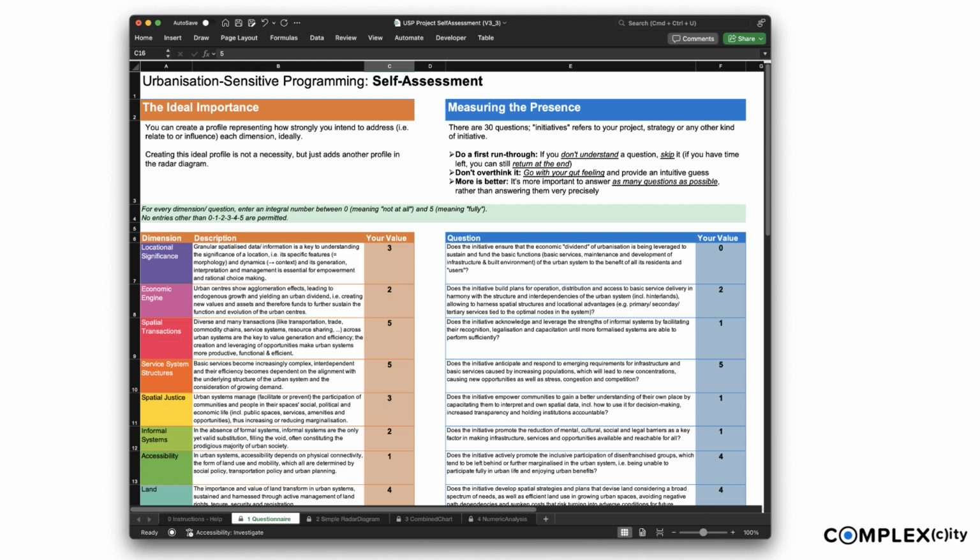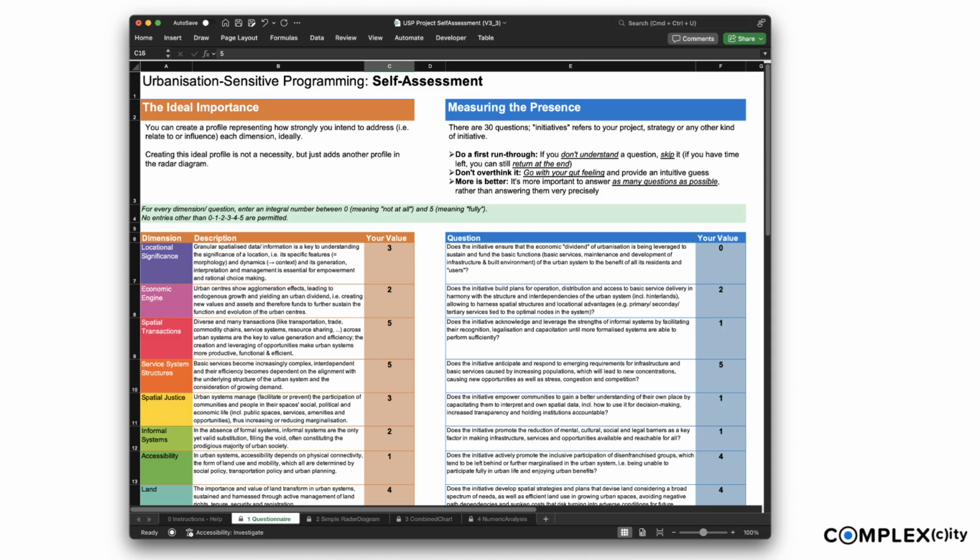Note that this first step is optional. It allows you to draw a comparison between your ideal and a measured profile. If you prefer, you can also skip directly to the next step. Continue by measuring the presence of each dimension in your initiative in the blue section. Read the 30 questions in column E, and give each again a value between 0 and 5. The term initiatives refers to your project, strategy, or any other kind of initiative.